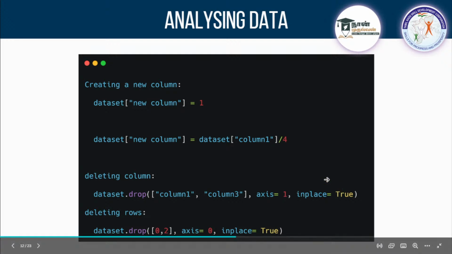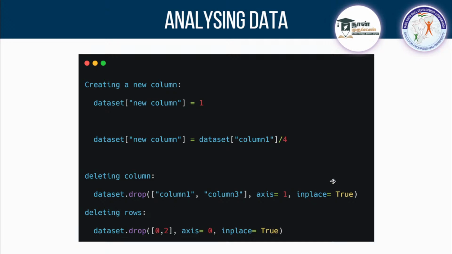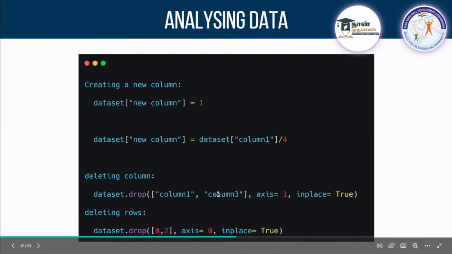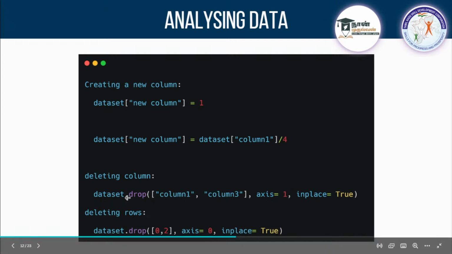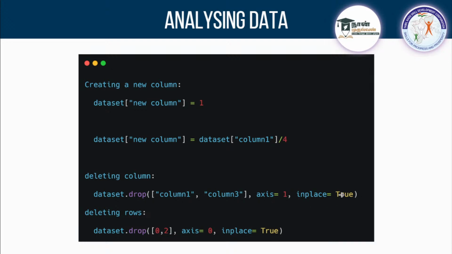And what is this? inplace equal to True. This is a must in such cases. I'll tell you an example. If you want to change your entire dataset, which you have in the variable dataset, and you want to drop these columns so that they shouldn't be there in this variable itself, then you go with inplace equal to True.